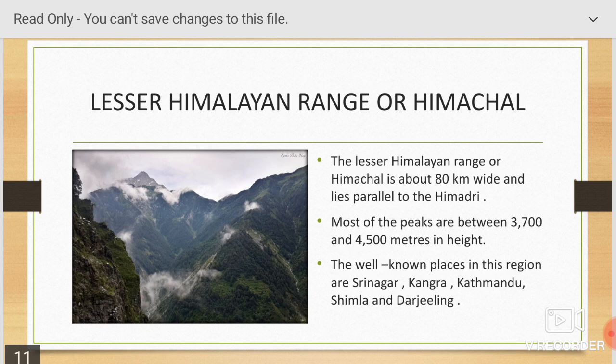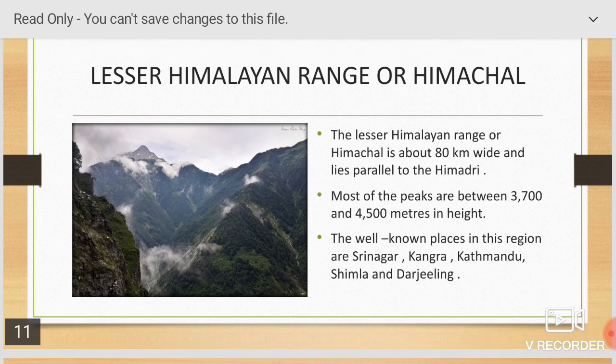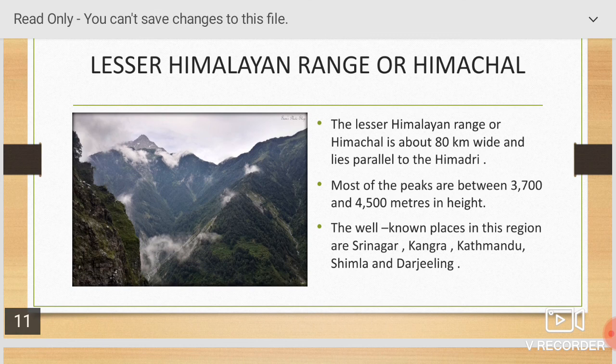Lesser Himalayan range or Himachal. The lesser Himalayan range or Himachal is about 80 km wide and lies parallel to the Himadri. Most of the peaks are between 3,700 and 4,500 meters in height. The well-known places in this region are Srinagar, Kangra, Kathmandu, Shimla and Darjeeling.